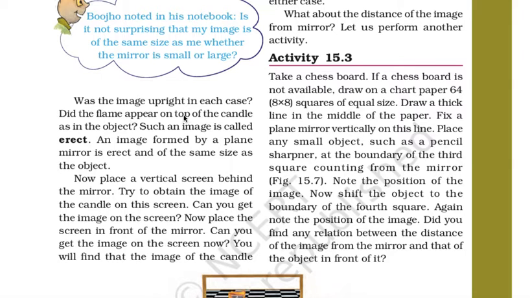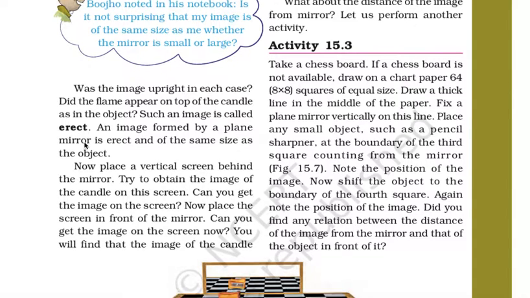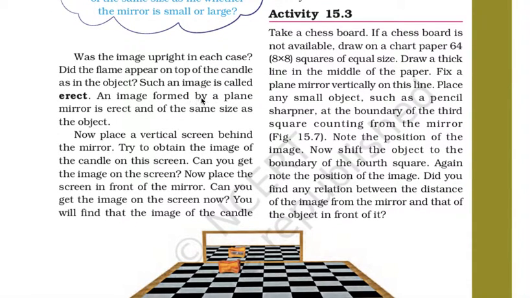Did the flame appear on the top of the candle as in the object? Such an image is known as erect. An image formed by a plane mirror is erect and of the same size as the object. So when the image is similar to the object, that image is known as erect.